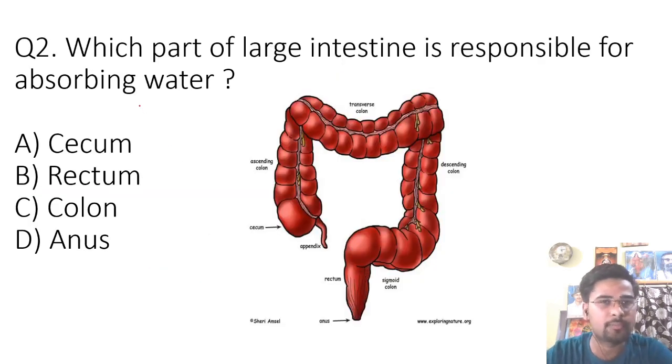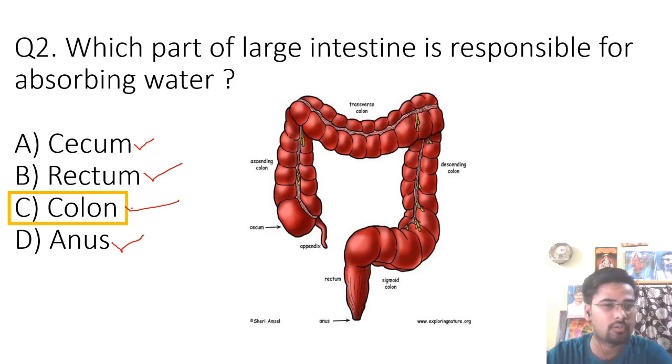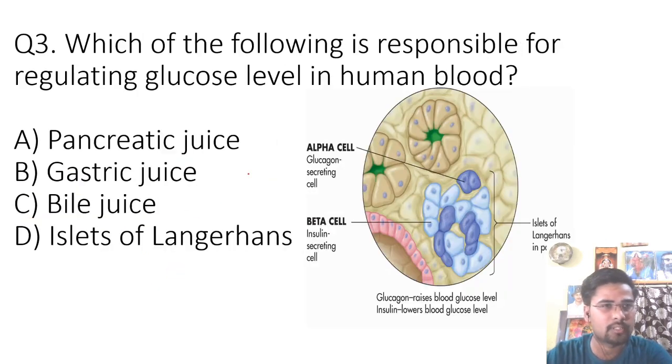Question number 2: which part of the large intestine is responsible for absorbing water? The options are cecum, rectum, colon or anus. The correct answer is colon. Colon is the part where the water is absorbed, and the colon also has a bacteria named E. coli that helps in absorption of the water. Anus is not a part of the large intestine. Now let's move ahead to question number 3.